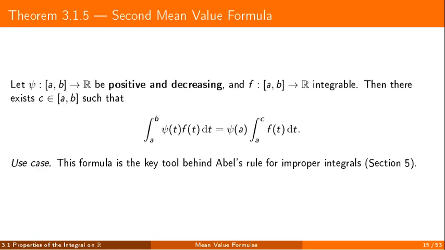The second mean value formula is more specialized. Here the weight is positive and decreasing, and the conclusion rewrites the integral by concentrating that weight at the left endpoint, up to a suitable cut point inside the interval. We highlight it because it will drive Abel's rule later, when we study oscillating improper integrals.